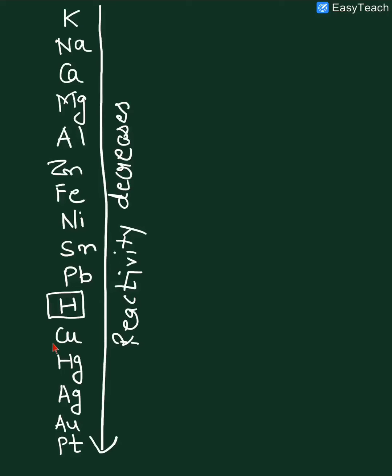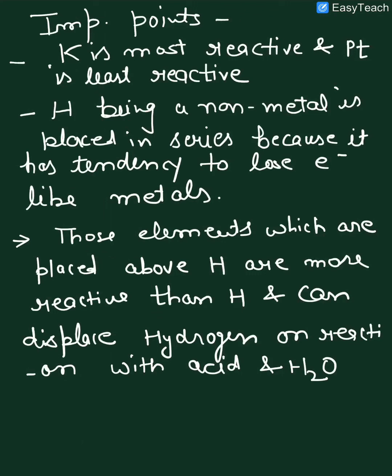So reaction does not take place and hydrogen is not evolved or released or displaced in such process.